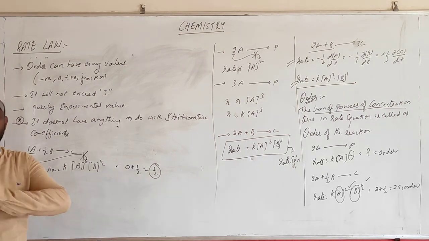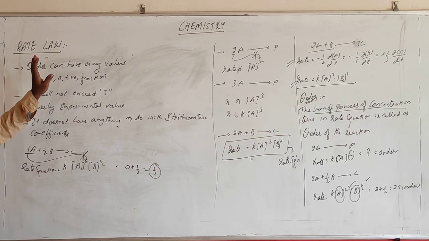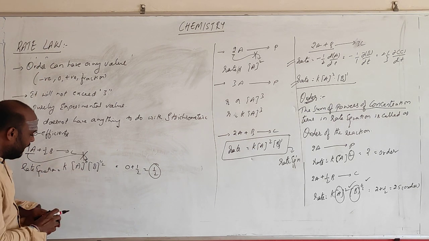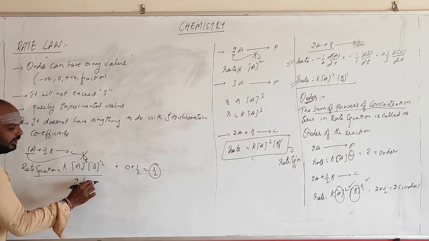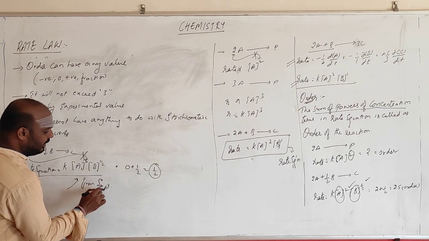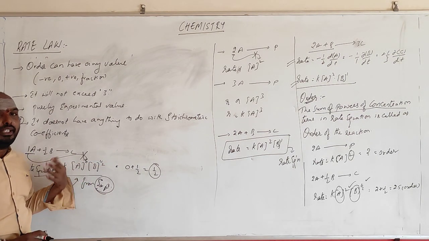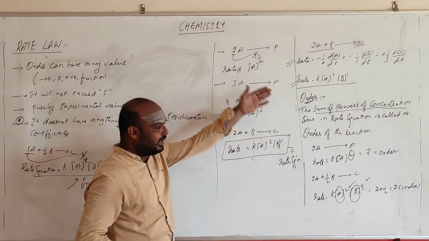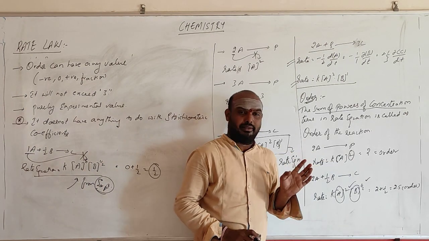Okay, it is not directly. So this stoichiometric coefficient does not have anything to do with the order. Whatever rate equation you are getting, you will be getting from experiment. Remember this one: this is the reaction equation, and this is the rate equation. The stoichiometric coefficient doesn't have any importance. If we have written it there, it is only to understand what's happening. There is no requirement that these two should match.